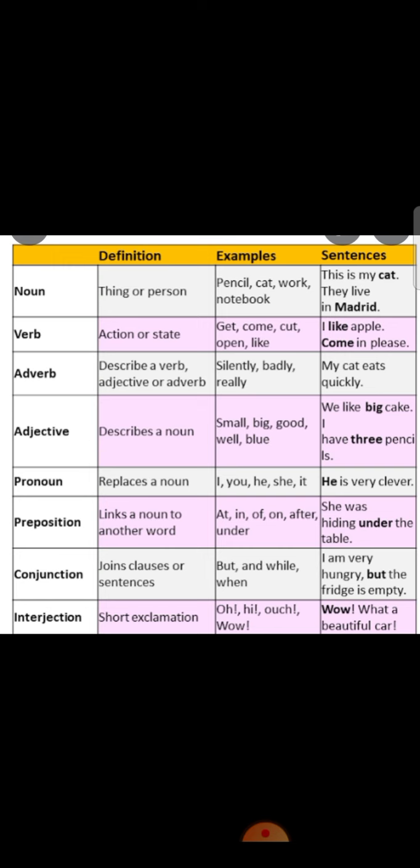Then eighth one, interjection. Definition: an interjection is a short exclamation. For example, oh, hi, ouch, wow. In a sentence, wow, what a beautiful car. So, the interjection word is wow.